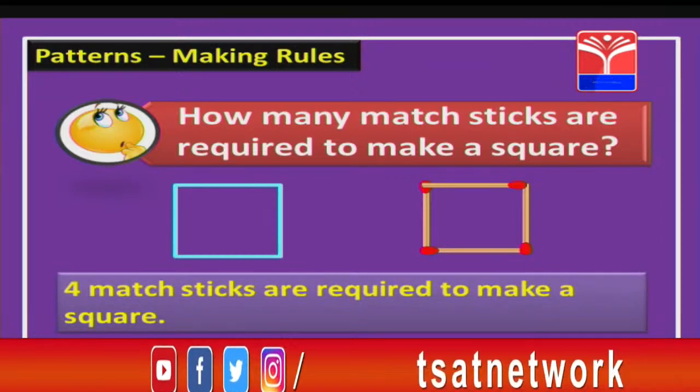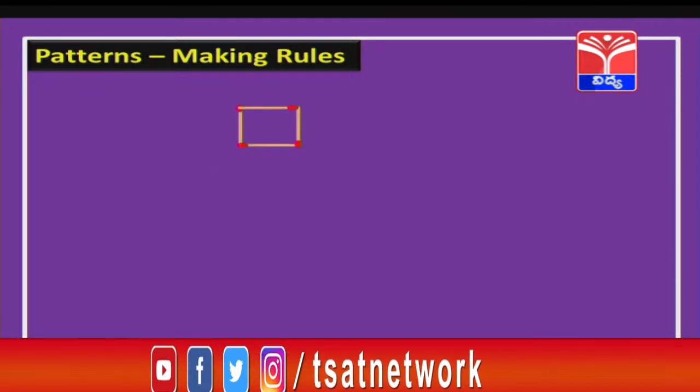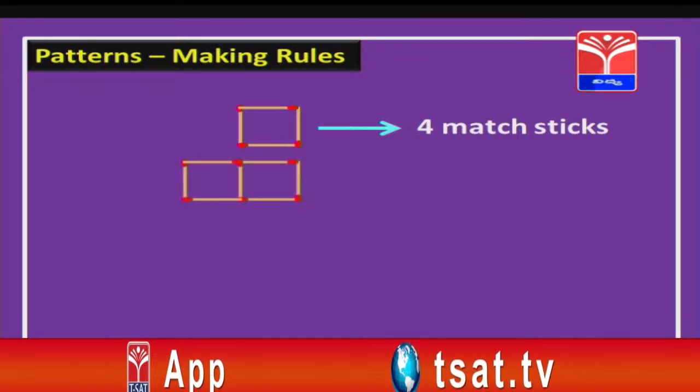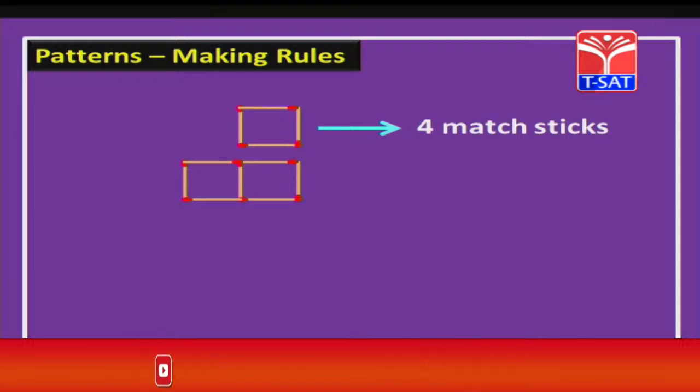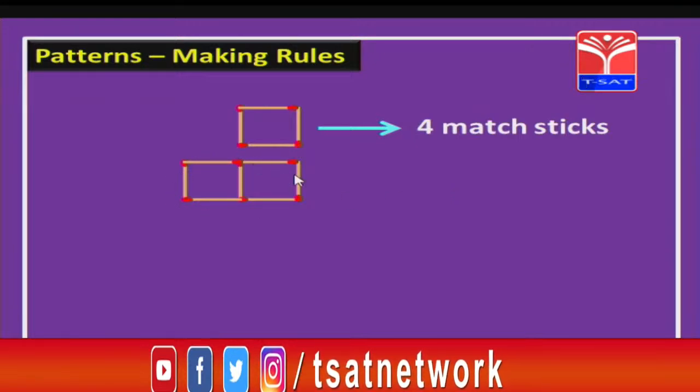Okay children. Now, let us make patterns using these matchsticks. For one square we need 4 matchsticks. Suppose you have 2 squares arranged this way, how many matchsticks do you require, children? Here these are 4, 5, 6 and 7.